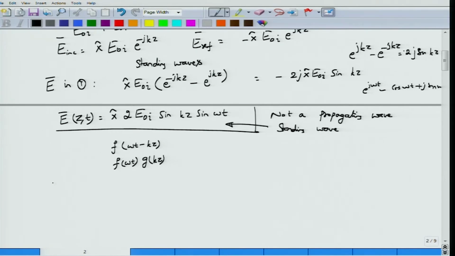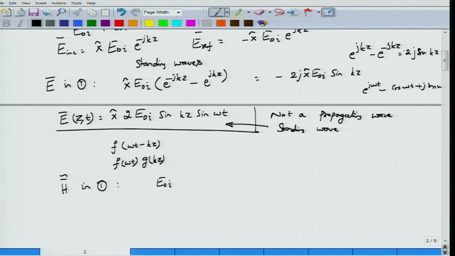What about the expression for the magnetic field? To obtain it, let us write down the corresponding components of the magnetic field. We know that the electric field is along the x direction, so the magnetic field must be along the y direction. Let us first write down the phasor form, which would be easier. The magnetic field in region 1 will have two components.